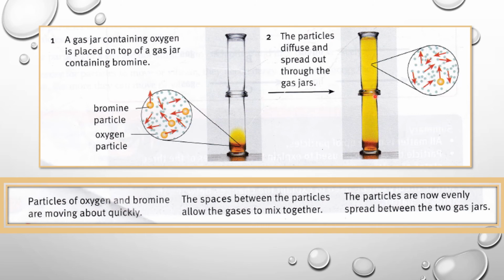Because gas has a lot of empty spaces, so the particles move and bump into each other more rapidly. That's why diffusion in gas is faster than in liquid.